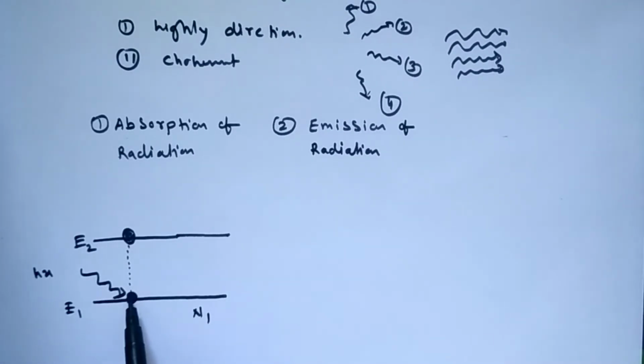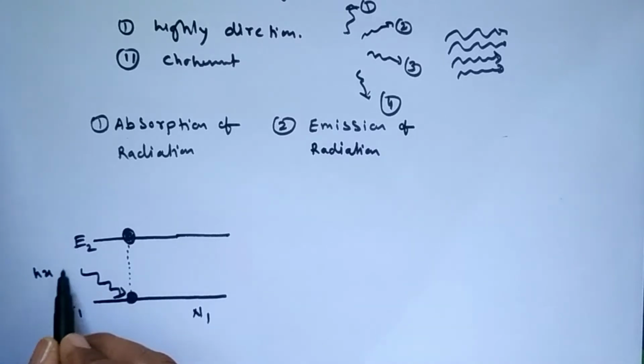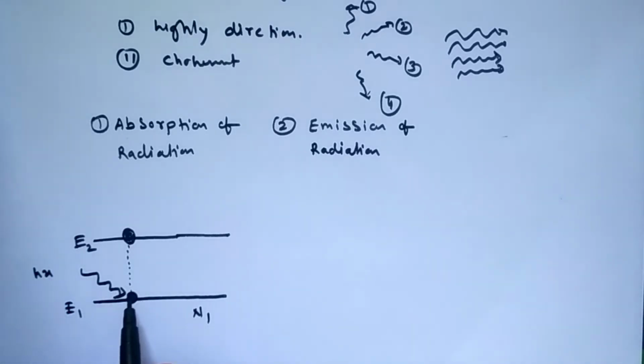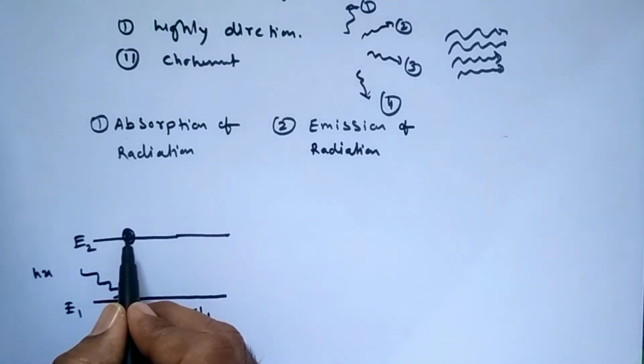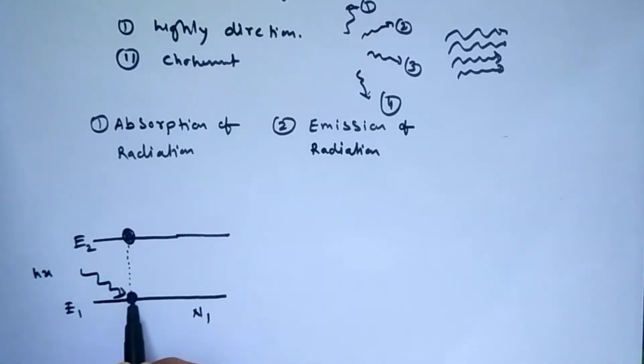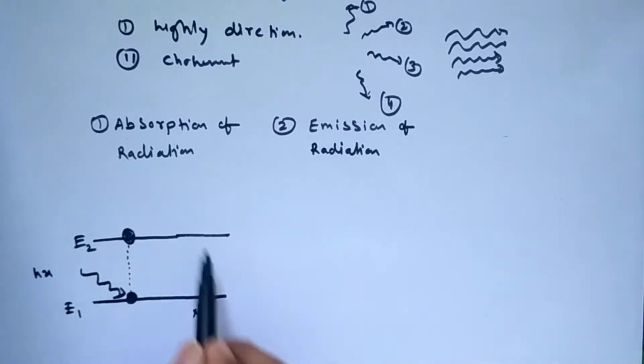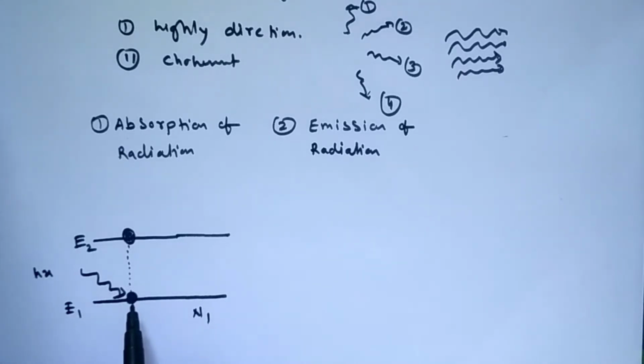First, the atom which is stable in the ground state, that state has energy E1, and when it absorbs energy from the externally applied energy, then the electron can jump to the higher energy state. That means this atom is absorbing some energy. So that is why this type of process is known as absorption of radiation.